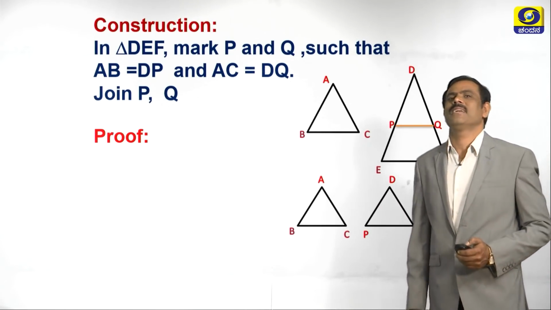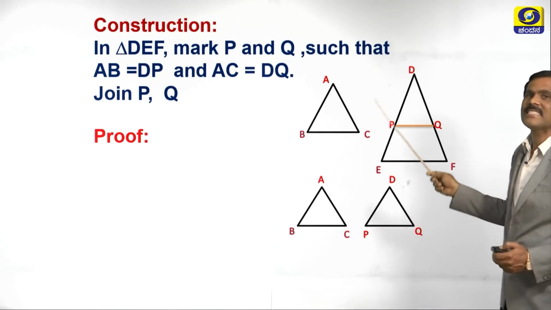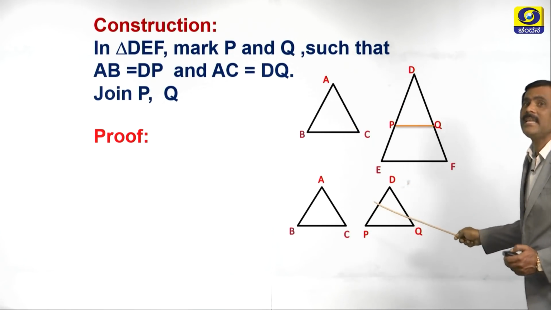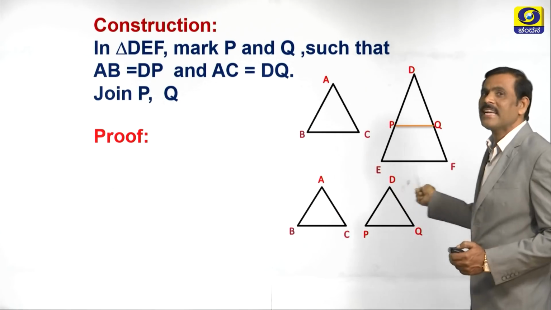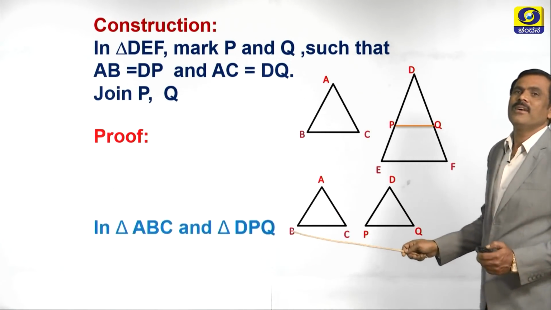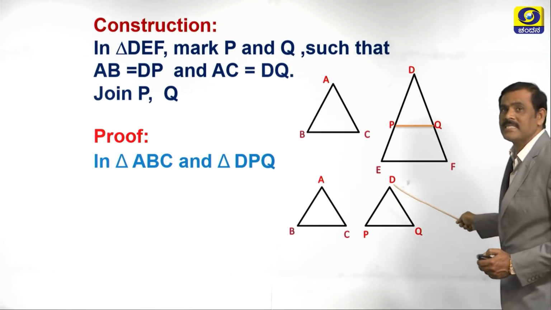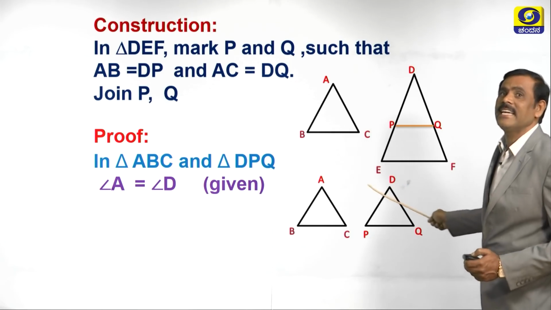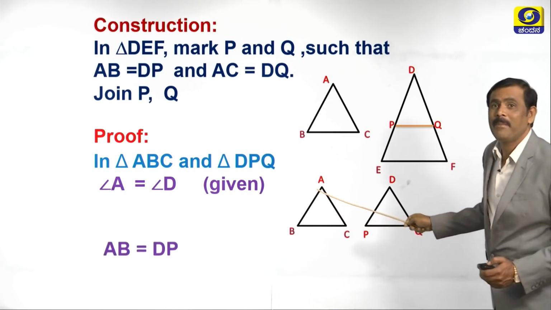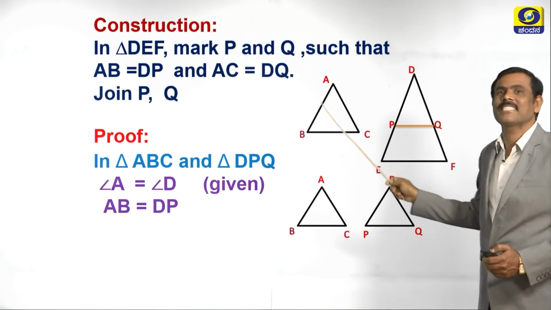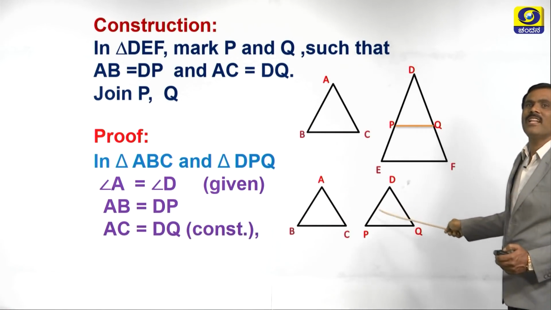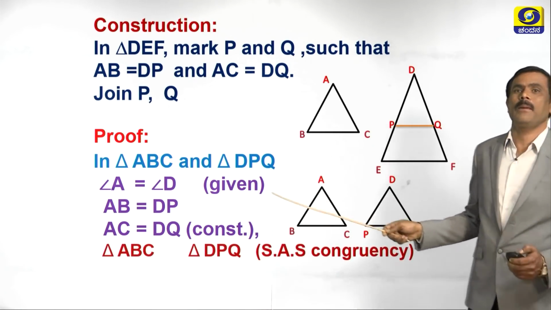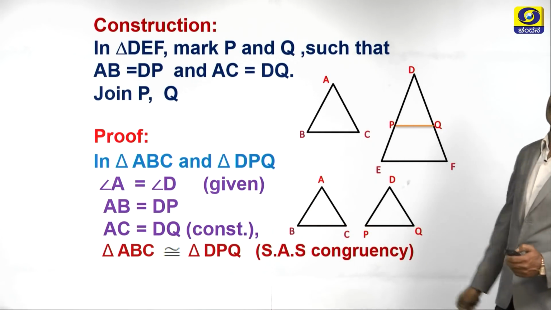Proof. See the proof. To prove this, let us take the two triangles here, triangle ABC and triangle DPQ. Children, even you can write like this also. In triangle ABC and triangle DPQ, angle A is equal to angle D, it is given, and AB equals DP, construction, AC equals DQ, that is also construction. Therefore, triangle ABC is congruent to triangle DPQ.